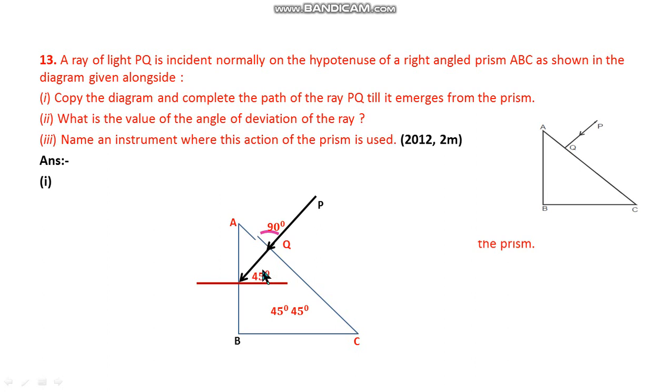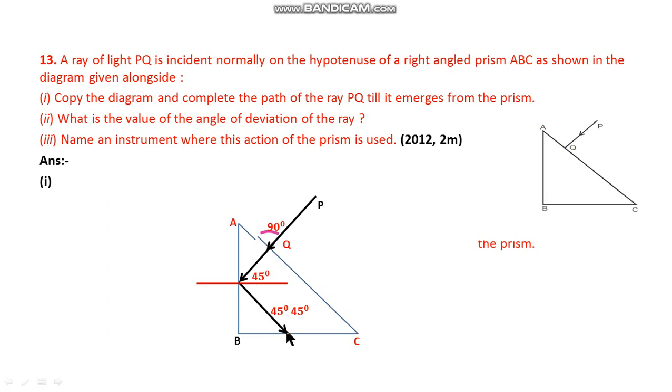Here 45 degrees is more than 42 degrees. The critical angle for glass is 42 degrees, and this is now 45. So the angle of incidence is greater than the critical angle, so it undergoes total internal reflection. See now, it undergoes total internal reflection. According to the law of reflection, if this is 45, then this angle is also 45.